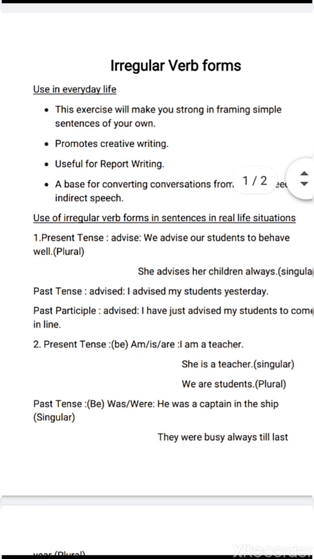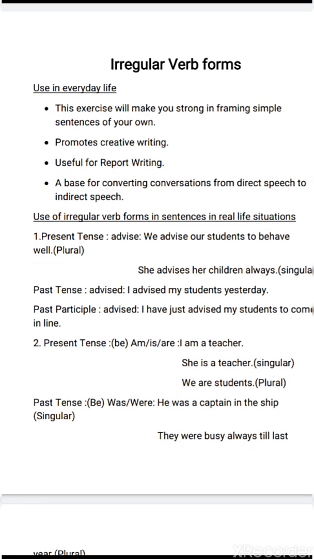The next word is be. The present tense form of be is am, is, are. Am is used specifically with I, whereas is is used with singular, are is used with plural. I am a teacher. She is a teacher. Singular. We are students. Plural.